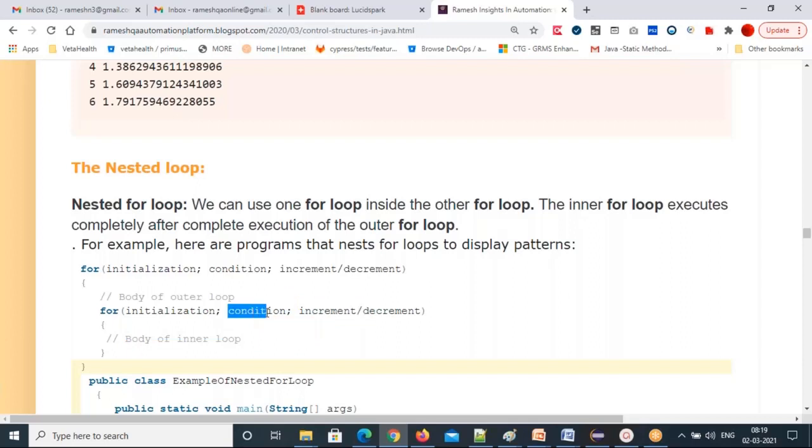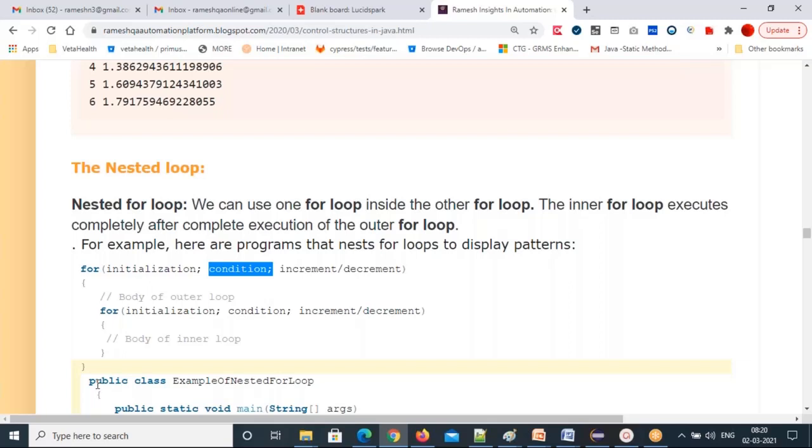Then you will get the updated i value or j value. So the condition will be checked, the body will execute. Until this condition becomes false, just keep iterating. If the condition becomes false, then it will go to the outer for loop's increment or decrement part. If the outer for loop condition is also false, it doesn't come inside, so both loops will be exited. If the outer for loop condition is false, the inner for loop is not going to run. Okay, that's what a nested for loop means.